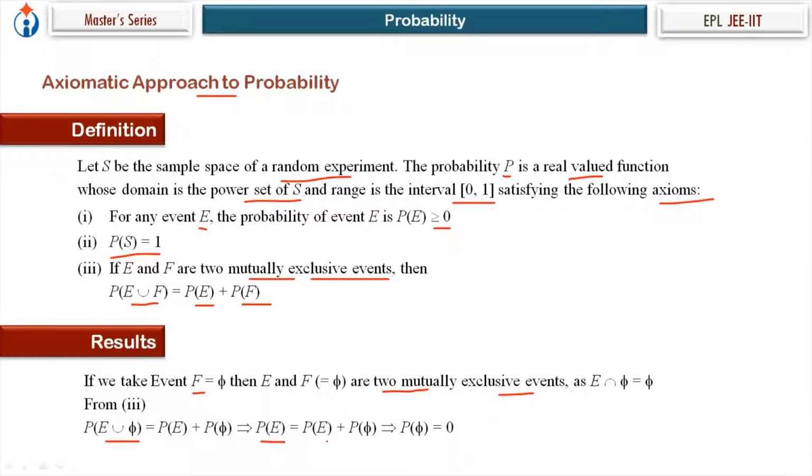So P of E is equal to P of E plus P of phi. That gives us P of null set is equal to 0. Probability of impossible event is 0. So from here we start based on this axiomatic approach to probability.